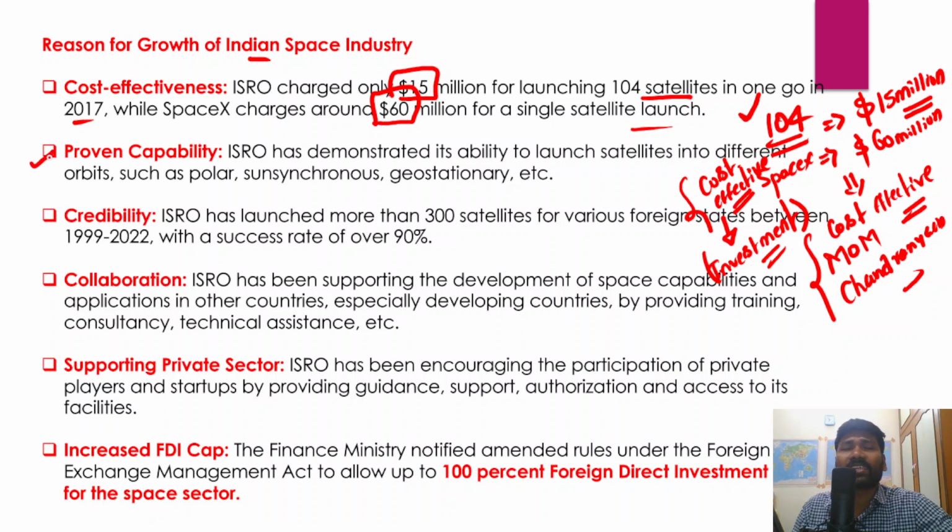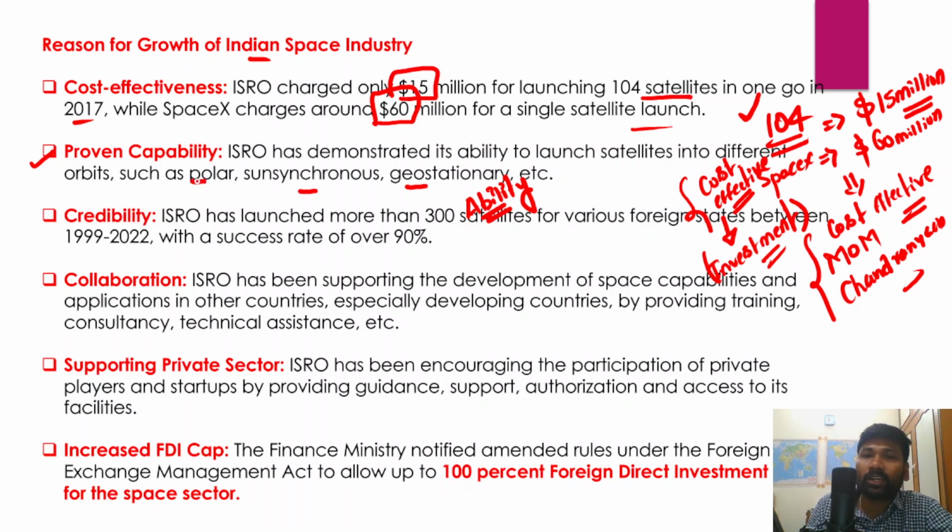ISRO time and again has proven its capability when it comes to launching satellites successfully into space. ISRO has already demonstrated its ability to launch satellites into different orbits, for example the polar orbit, sun synchronous orbits, and geostationary orbits.